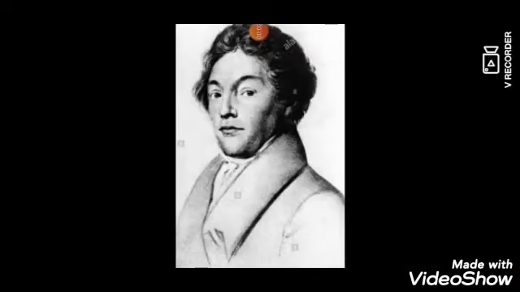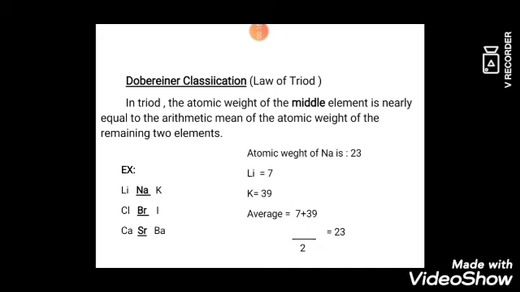The second one is Dobereiner classification. He was a German chemist. In 1817, Dobereiner classified some elements, such as chlorine, bromine, and iodine, with similar chemical properties into groups of 3 elements called a triad. This is also called the law of triads. In a triad, the atomic weight of the middle element is nearly equal to the arithmetic mean of the atomic weights of the remaining 2 elements.